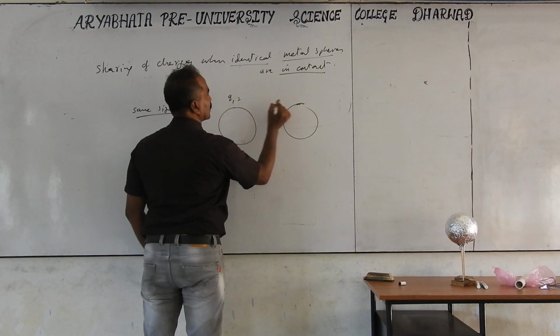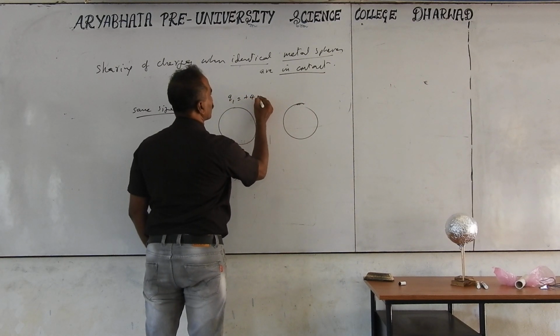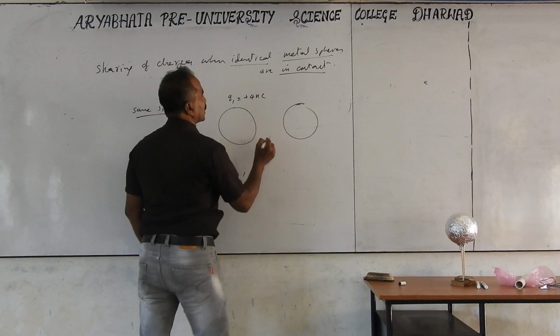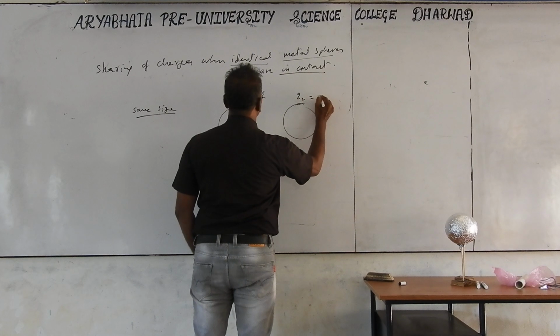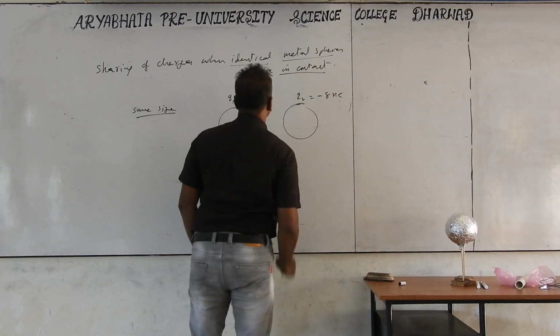Charge on this one, Q1, is equal to plus 4 nanocoulombs, let's take. And Q2 is minus 8 nanocoulombs.